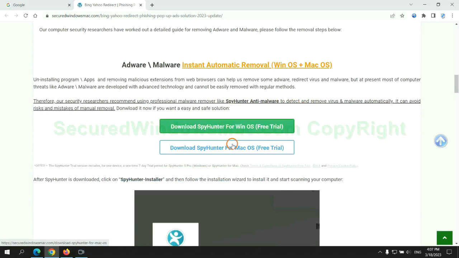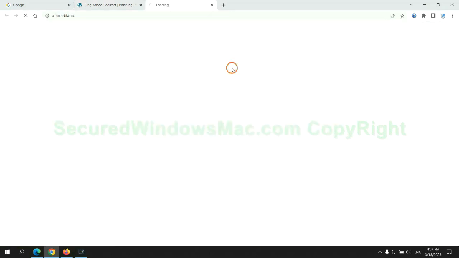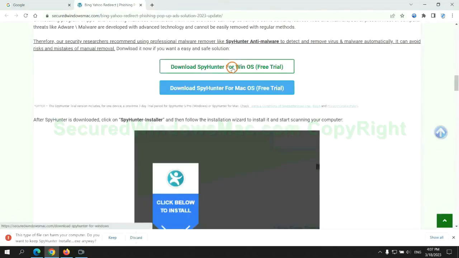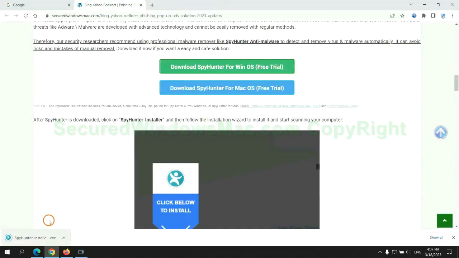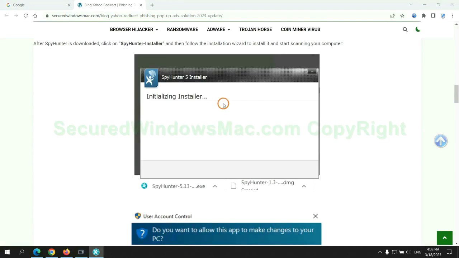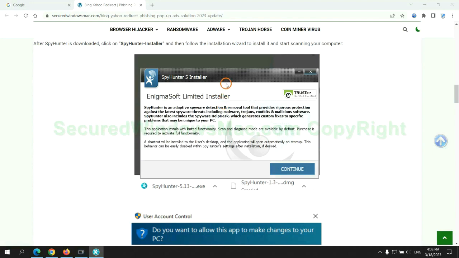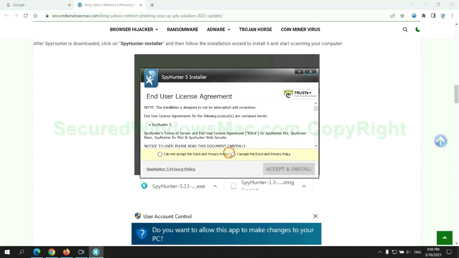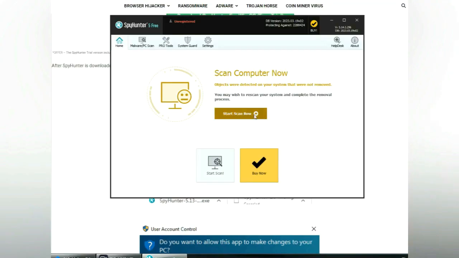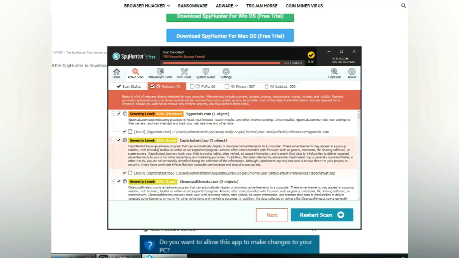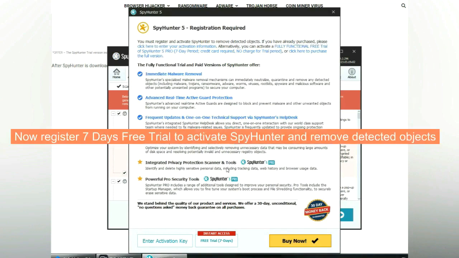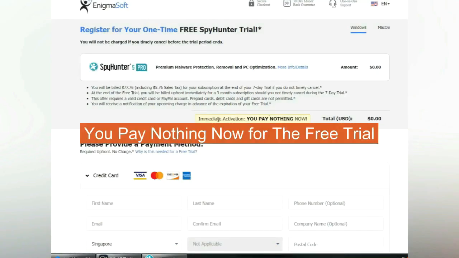Click the button here to download SpyHunter for Windows or Mac. Once download completes, click on SpyHunter Installer, and follow the Installation Wizard to install it. Click Start Scan Now. Click Next once the scan completes. Now register the 7 days free trial to activate SpyHunter and remove detected objects. You pay nothing now for the free trial.